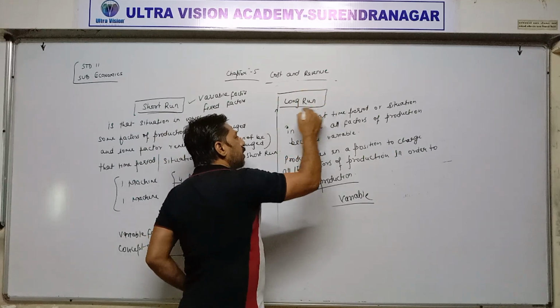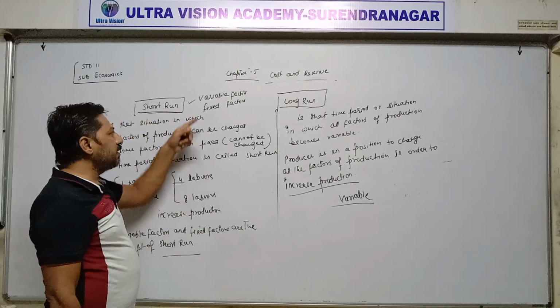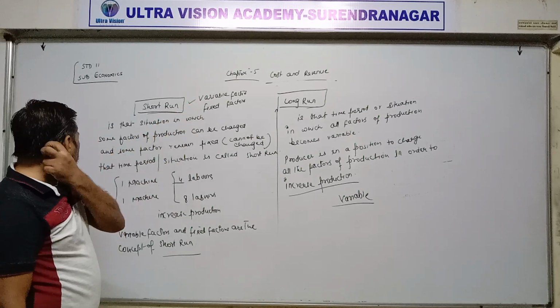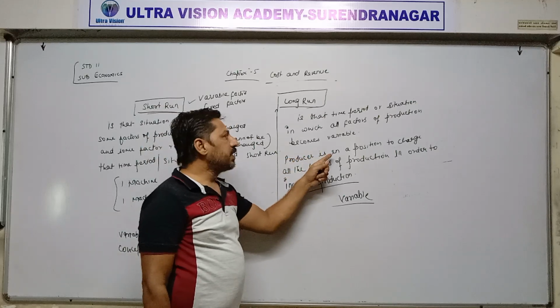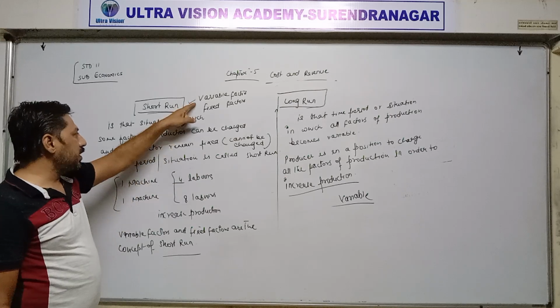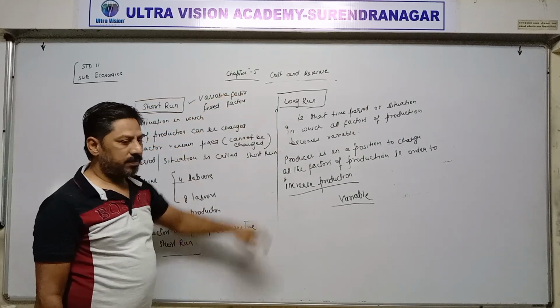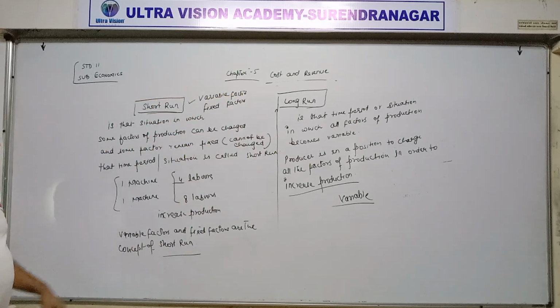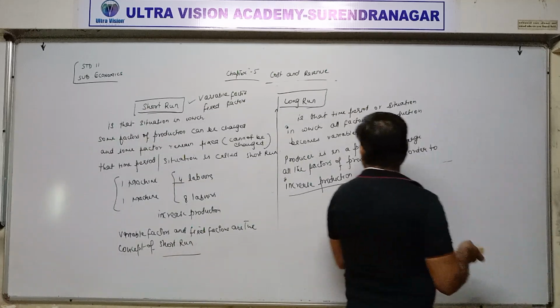It means in long run we cannot differentiate between fixed factor and variable factor. Fixed factor and variable factor are the concepts of only short run. In long run we can change all factors of production. In short run we cannot change all factors of production; some factors can be variable and some have to remain fixed. So this is the difference between short run and long run. Next topic is fixed factor and variable factors.